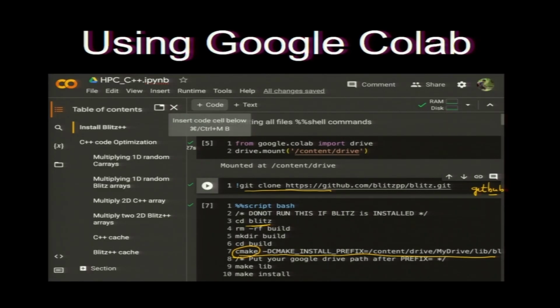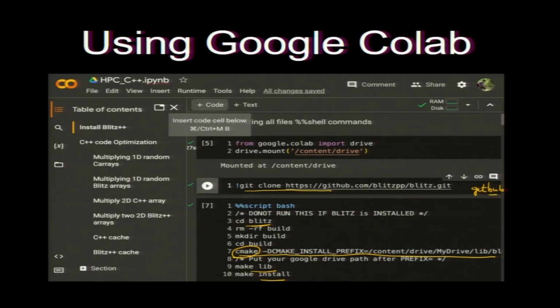CMake does that. So it has a CMake file, and then make lib and make install. It makes a library and stores it in the library directory. My TA Manthan helped me, and it is installed in my Google Drive.